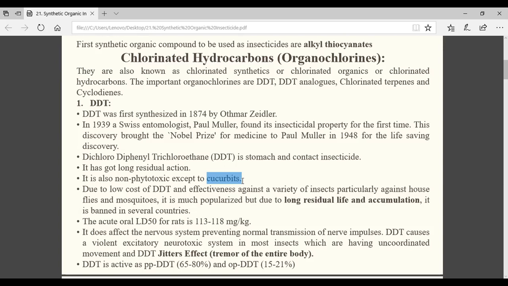Okay. Here you see, DDT is now banned. Two reasons are there. One is the long residual life. That means it will persist for a longer period of time in the soil. Longer residual effect will be there. Again, bioaccumulation. Suppose for chlorpyrifos we are using now, what is the dose? Some 2 ml per liter. That means in 1 liter of water, only 2 ml will be given. That is the dose we use now.